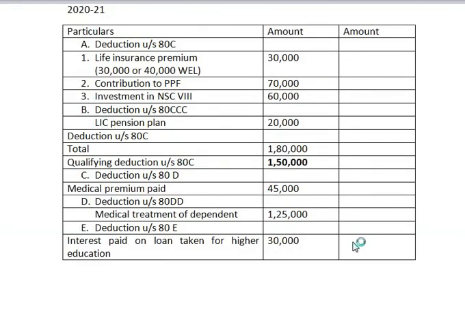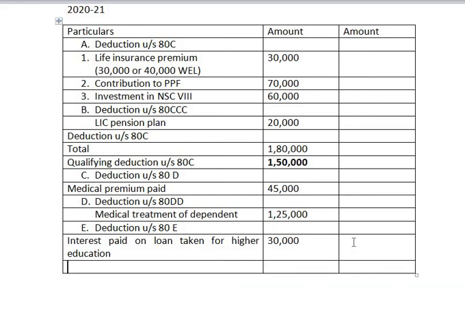Now let us total all and find out the deduction that is applicable under section 80. That is allowable deduction under section 80. Allowable deduction under section 80 is, we have to total all 1,50,000 plus 45 plus 1,25,000 plus 30, and whatever total comes, that is allowable deduction under section 80 from gross total income.